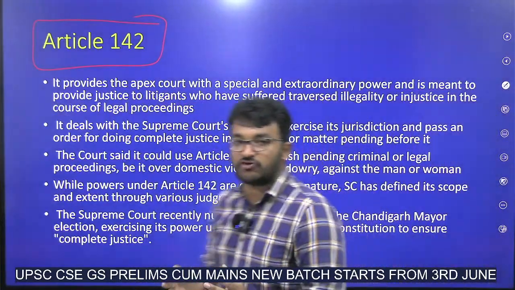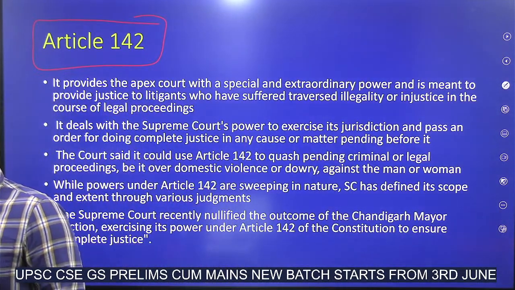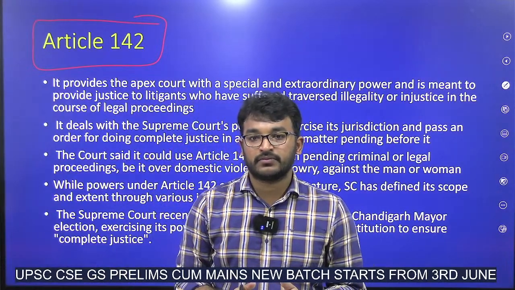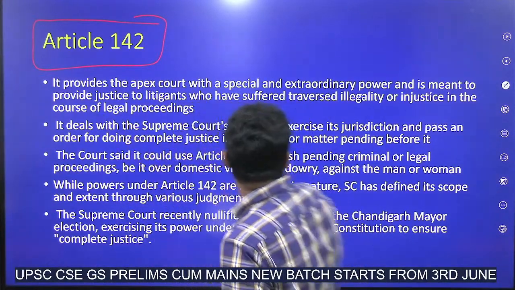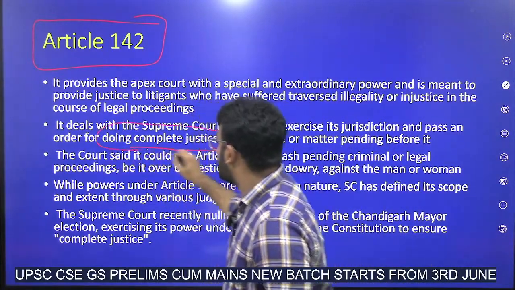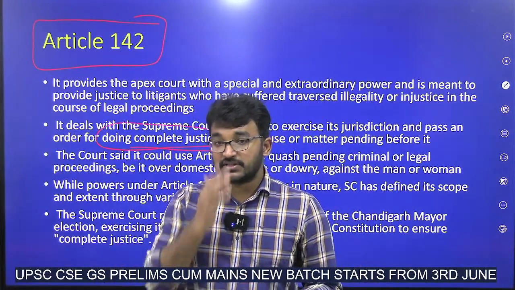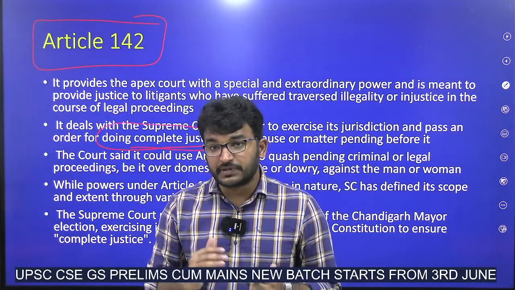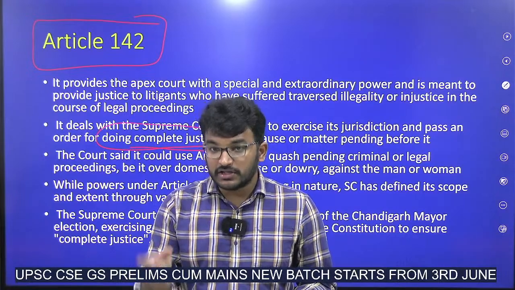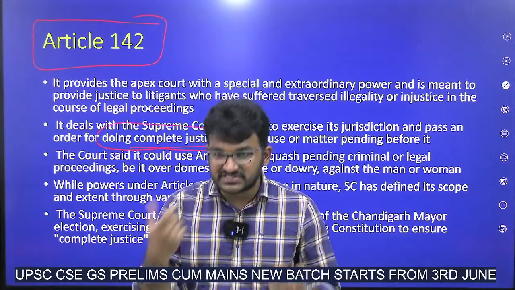Now, what is Article 142 related to? There is a keyword: doing complete justice. Under Article 142, the Supreme Court can give its judgment or pass an order if it considers that by doing so it can do complete justice to the people.